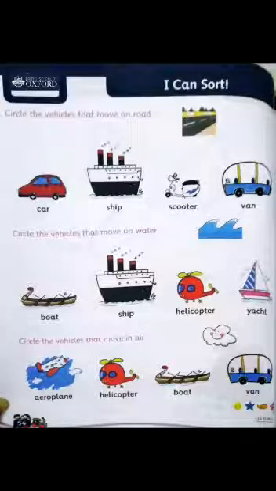And on the last page, here is assessment for you. You have to circle the vehicles that move on the road. In first block, you have to circle that move on the road. That one is car, scooter and van. Next one, you have to circle the vehicles that move on water. That one is ship and boat and yacht.